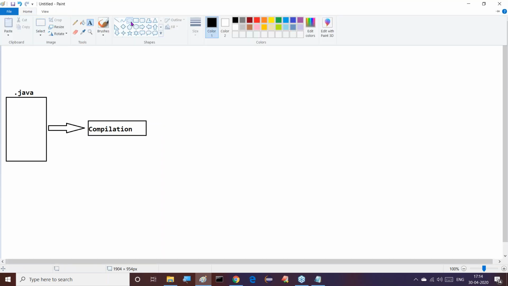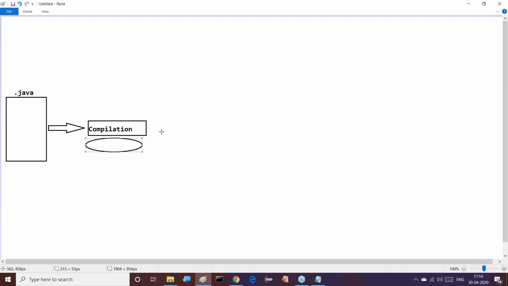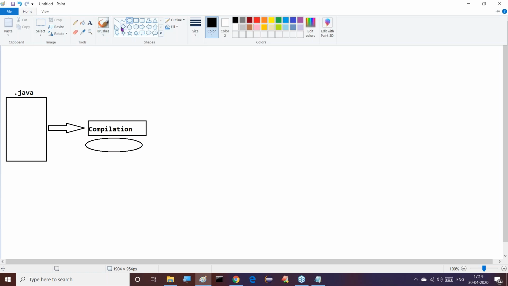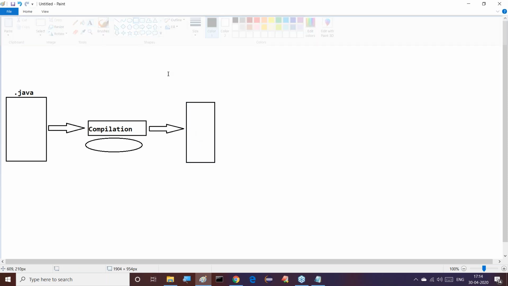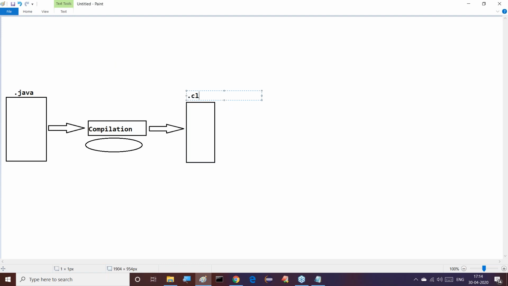For compilation, I want to use one operating system, but later I will confirm which operating system I'm going to use. When we perform compilation in the case of Java, we get a dot class file.